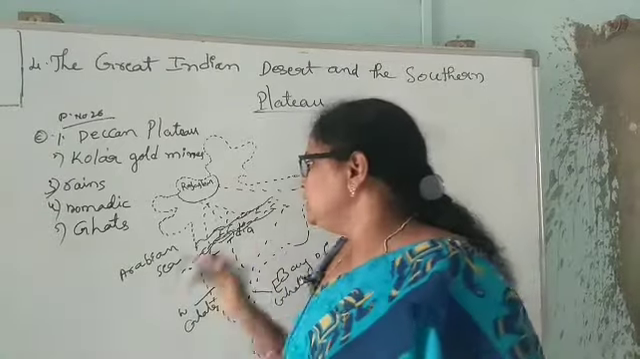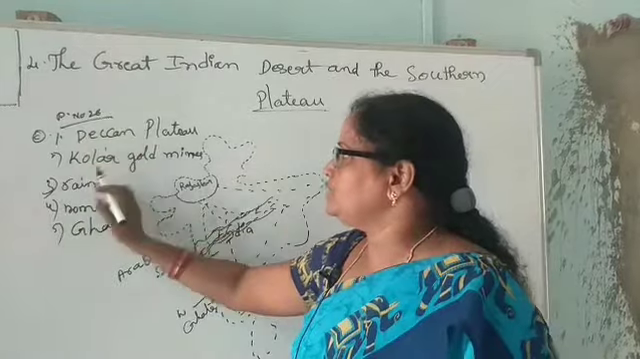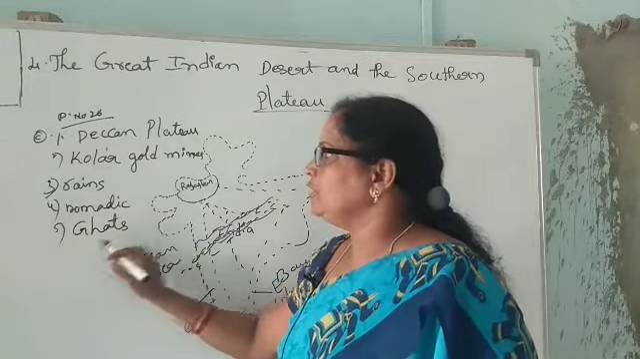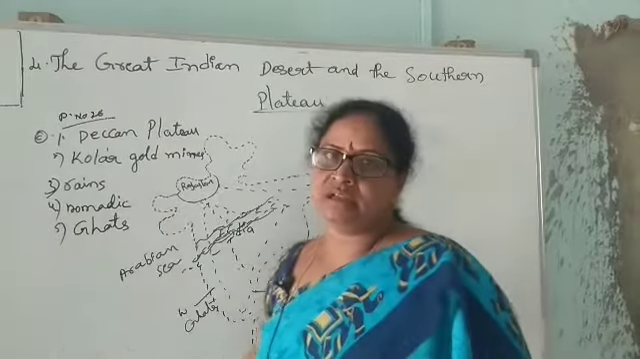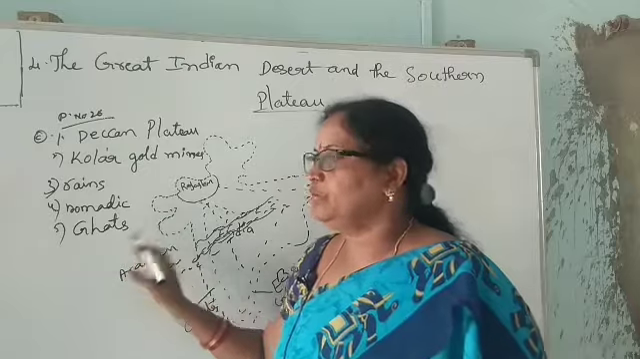Okay children, is it clear up to here? And these are the fill in the blanks: Deccan Plateau, Kolar gold mines, rains, nomadic life, Ghats. Just copy them in your book.